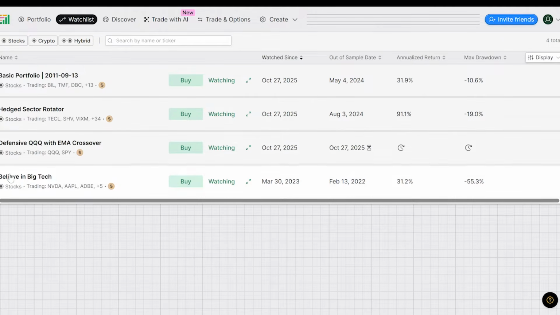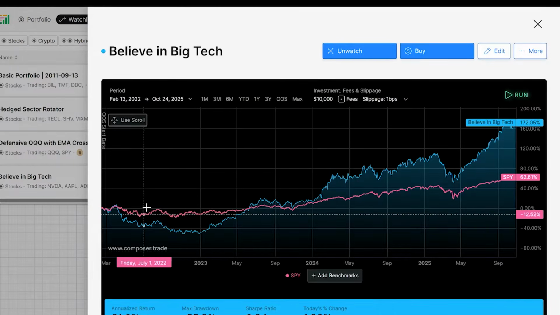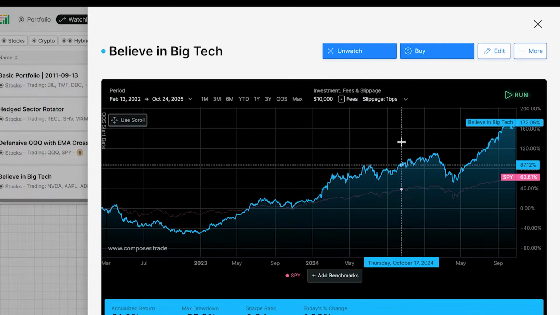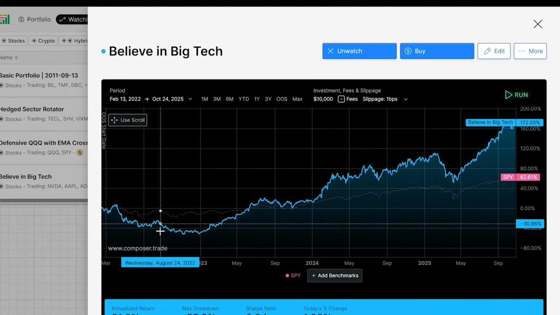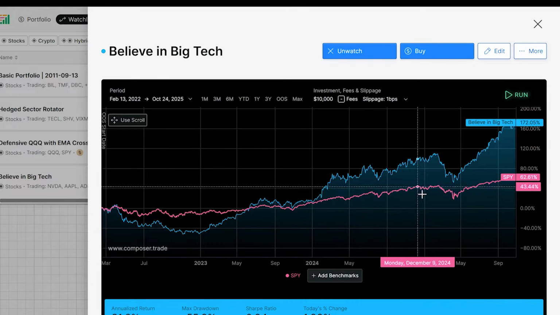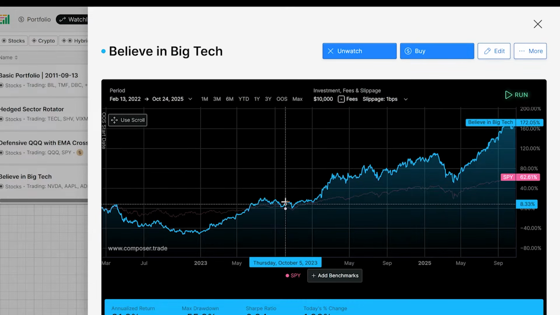So I'm going to show you this Believe in Big Tech strategy, just to give you an idea of how the platform works. So first, this is a back-tested version of the strategy. This is not actual results, but you can see that Composer is able to generate these backtests extremely quickly, just a few seconds. So we're looking at data from 2022 to 2025. And in blue, we have this Believe in Big Tech strategy. And in pink, we have the S&P 500 index. So you can see that the strategy has generally outperformed since about mid-2023.